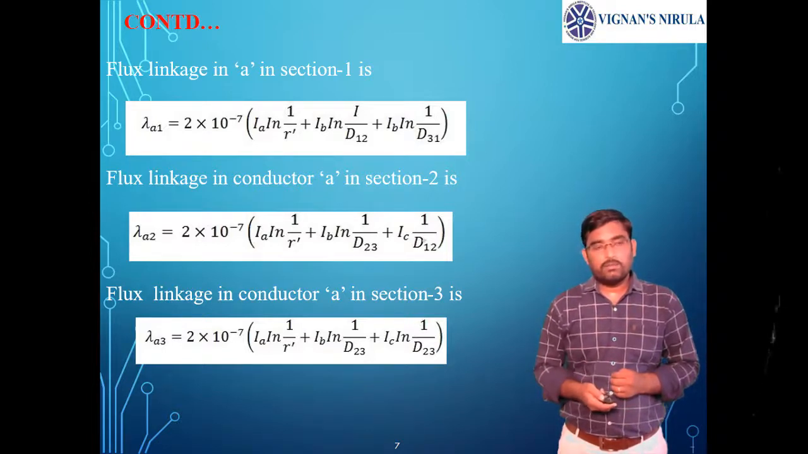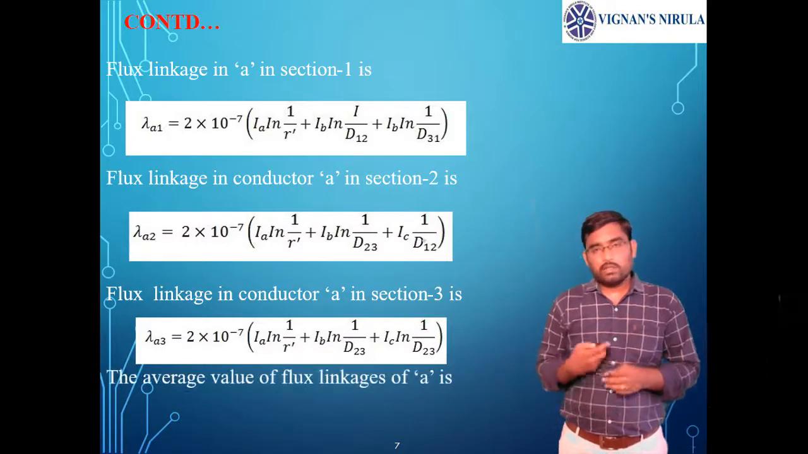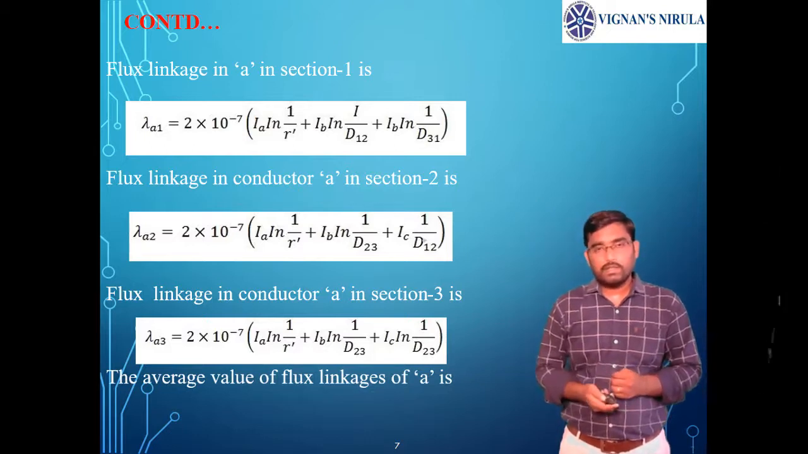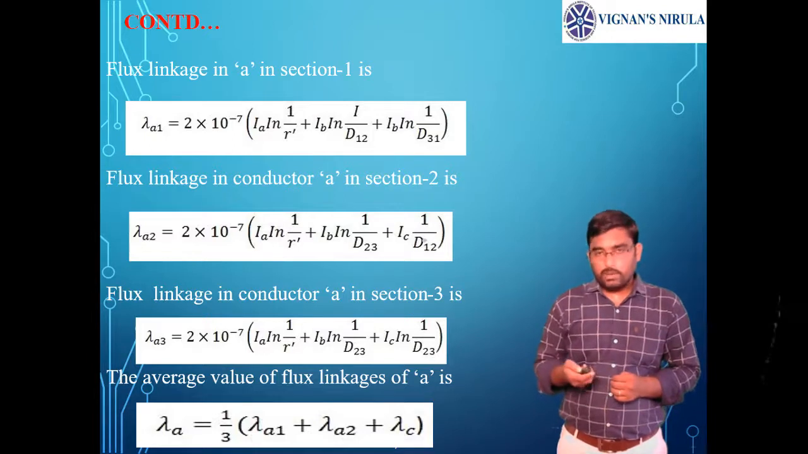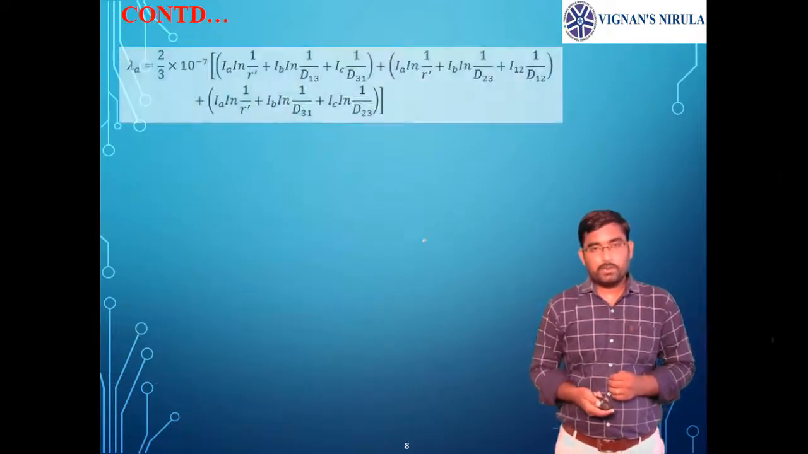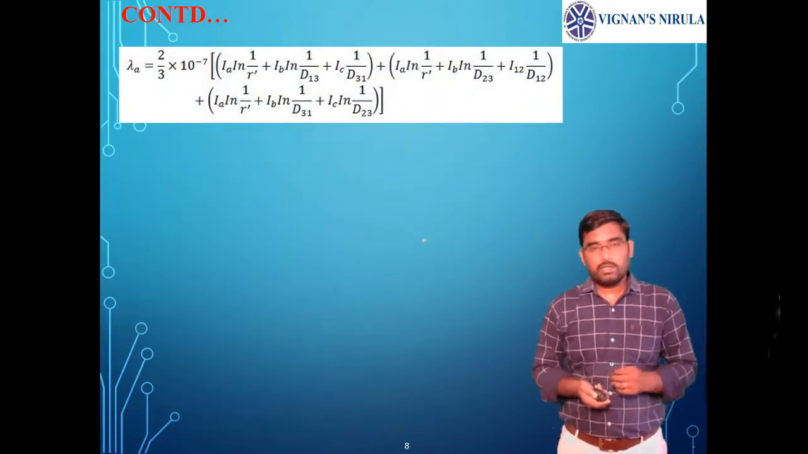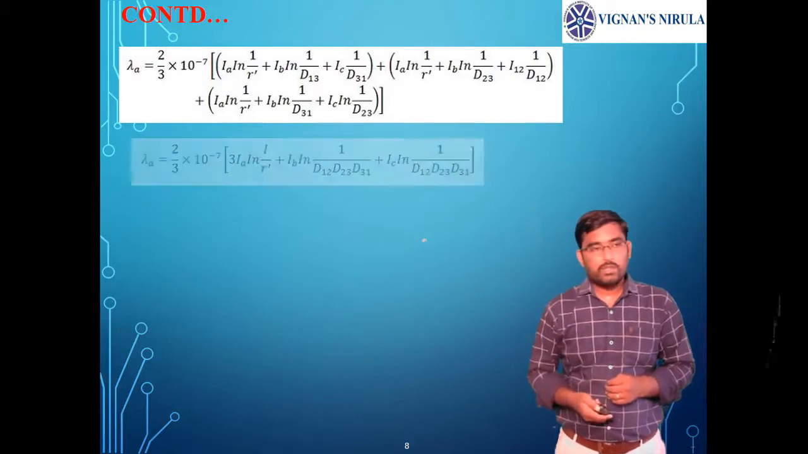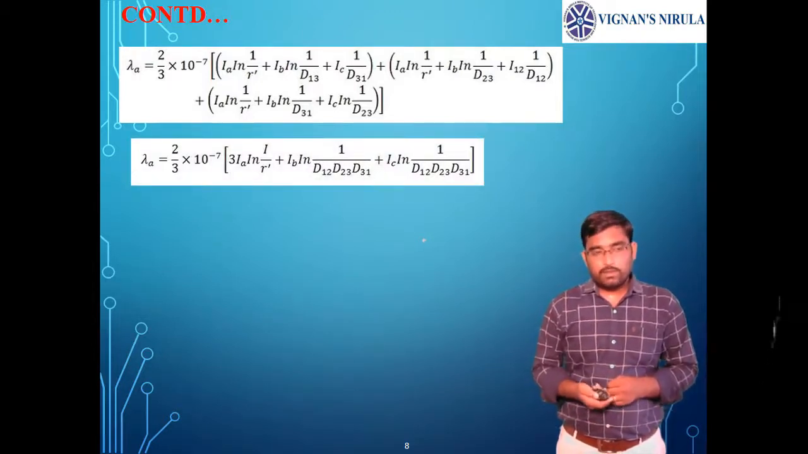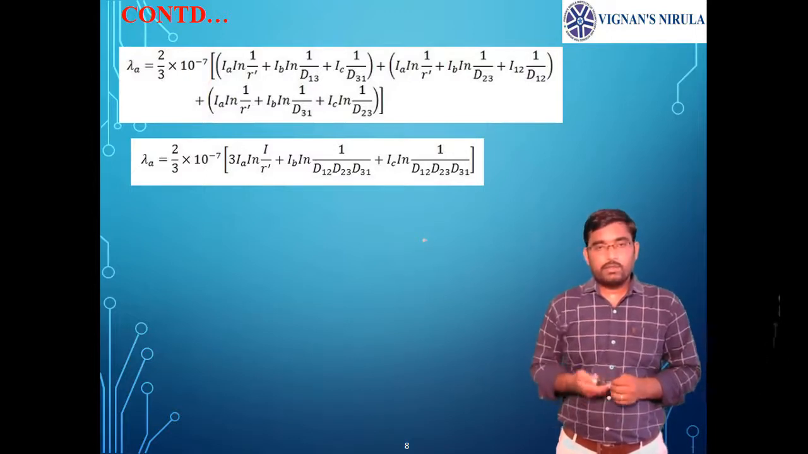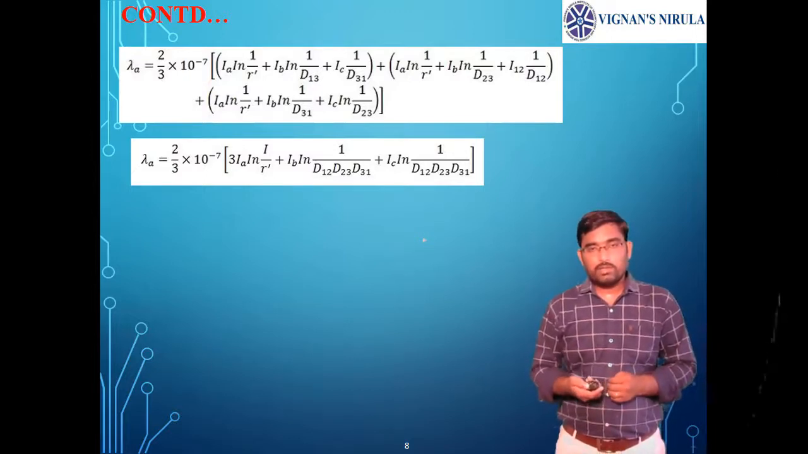Now the average value of flux linkage of A is psi A equals 1/3 of psi A1 plus psi A2 plus psi A3. By taking the average of all these equations, we get psi A equals 2 by 3 into 10 power minus 7 into 3 Ia. So we have 3 terms of Ia into ln of 1 by r dash.